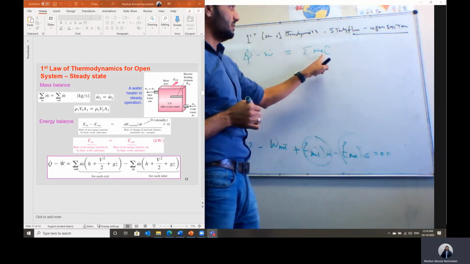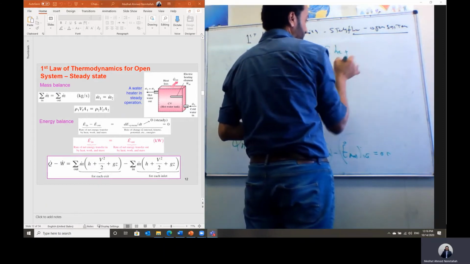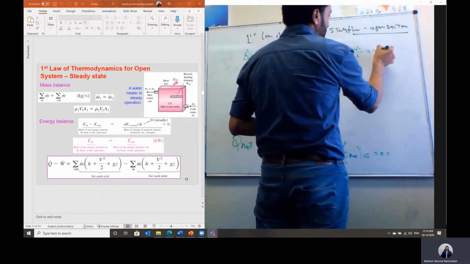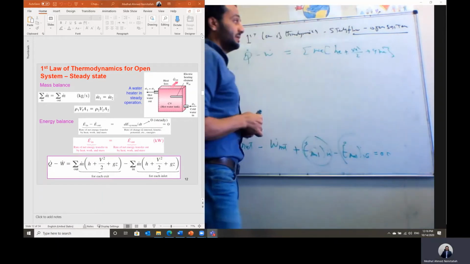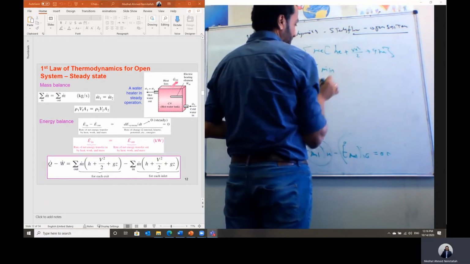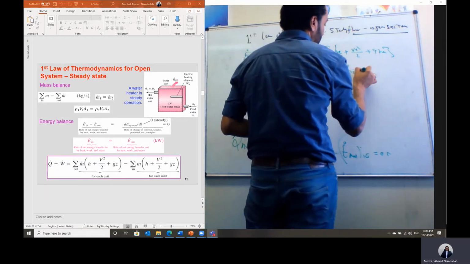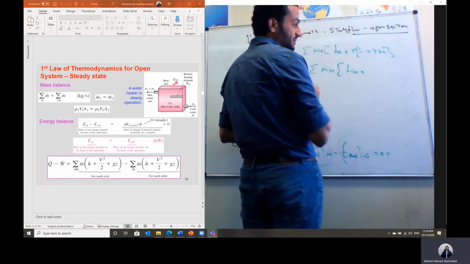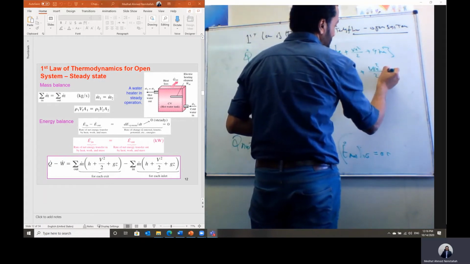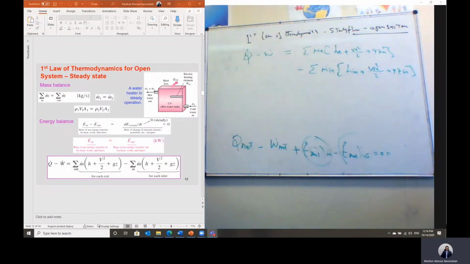So it equals the summation of mass flow rate at each exit section multiplied by the enthalpy of the fluid at this exit section plus V exit squared divided by 2 plus g multiplied by Z exit, minus the summation of mass flow rate at all inlet sections multiplied by the enthalpy of the working fluid at this inlet section plus V inlet squared divided by 2 plus g multiplied by Z inlet.